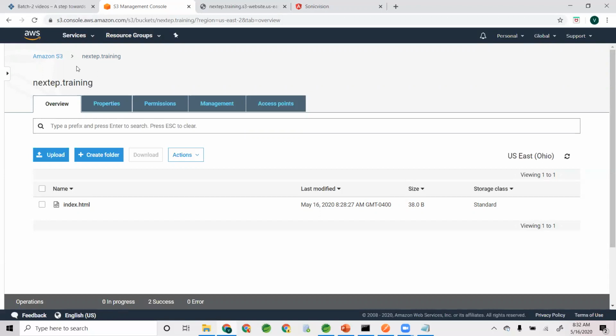The point is, Subbu, let's say I have 100 objects, and it's a static website, so every single object there must be public anyway. So I'm uploading an HTML file, making it public. I'm uploading a CSS file, making it public. I'm uploading an image, making it public. I'm uploading 100 files and making each one public. It's not the efficient way of doing it, right? By no means do you want to do that.